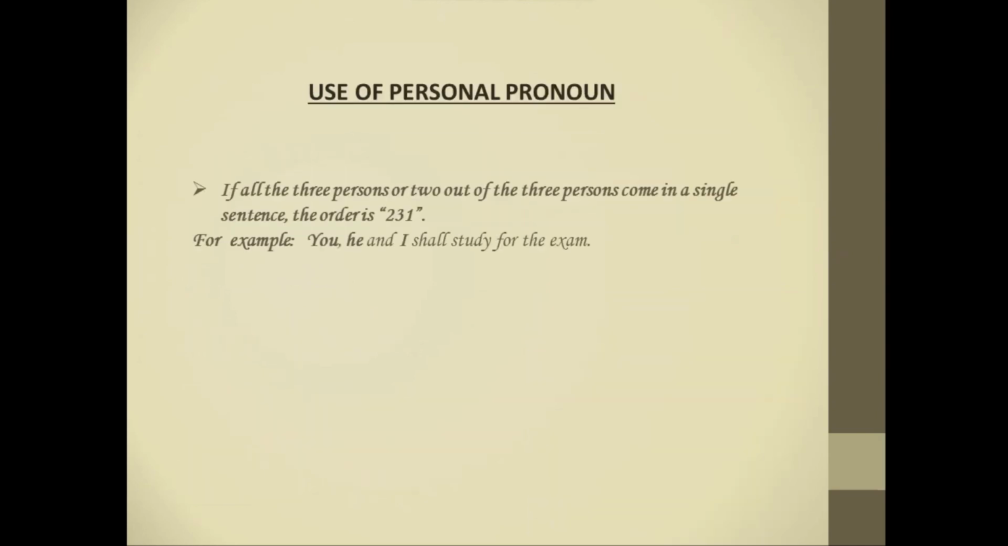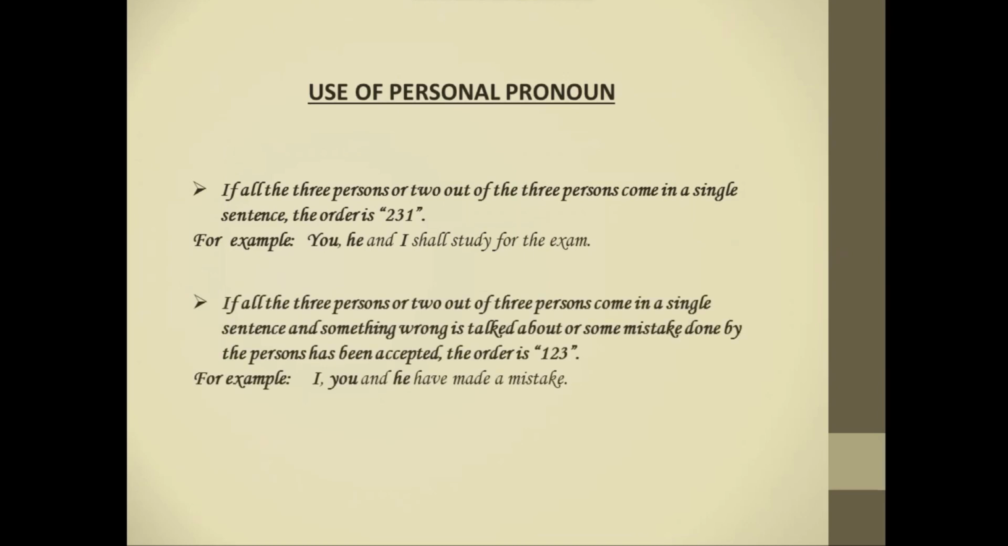If all the three persons or 2 out of 3 persons come in a single sentence, then the order will be 2, 3, 1. For example, you, he and I shall study for the exam. It means second person will come first, then third person, and then followed by first person.